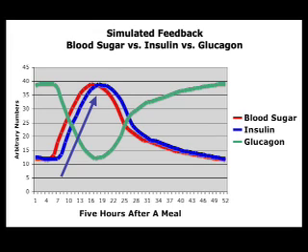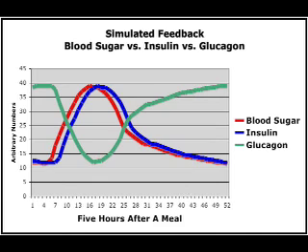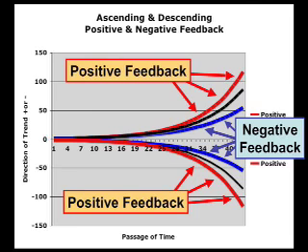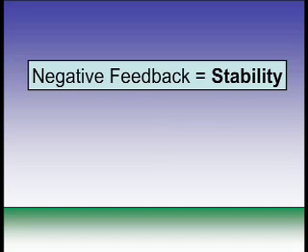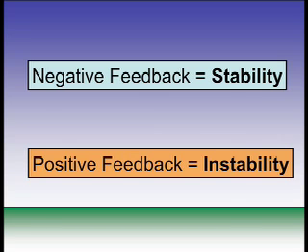Again, if blood sugars are increasing, insulin kicks in to slow down that increase. If blood sugars are decreasing, glucagon kicks in to slow the decrease. As you can see in this graph, a second process that creates a negative feedback can either be in phase or out of phase with the initial process. What makes feedback positive or negative is not the direction of its force, but whether or not it inhibits or amplifies the change that triggered it. In nature, negative feedbacks create stability, while positive feedbacks create instability.